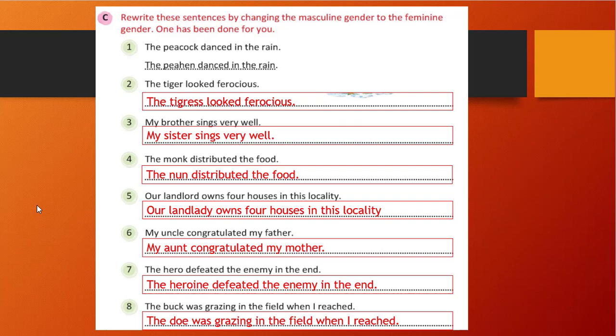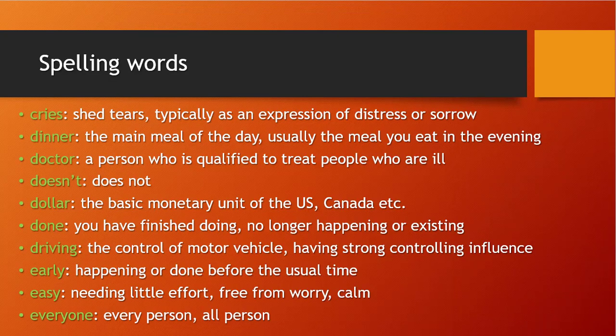Okay, so we have seen our exercise also. Let's see the next spelling words. So cries. Cries means you are crying, right? Like that we say shed tears, typically as an expression of distress or sorrow. Sorrow means sad, right? Dinner. So in the evening you had a food, right? So that is our dinner. The main meal of the day, usually the meal you eat in the evening.